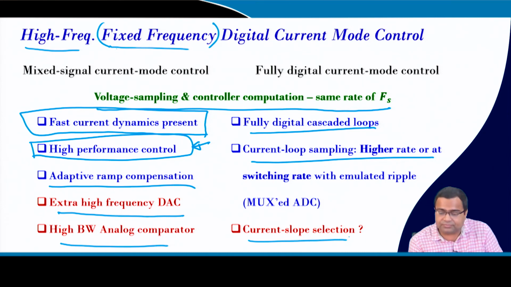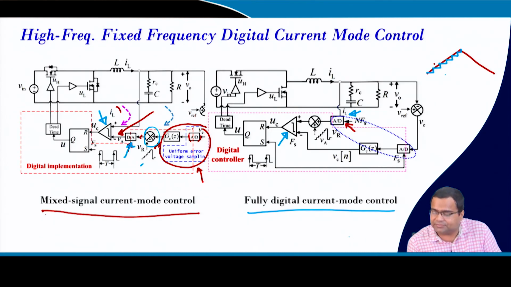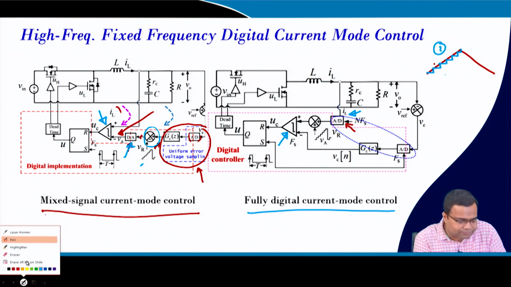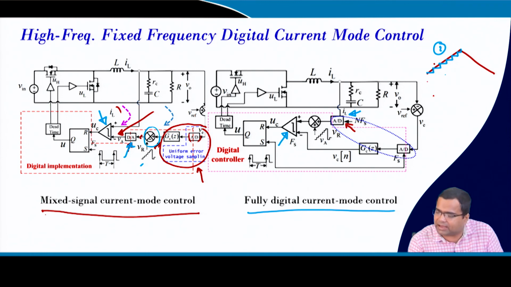As I said, one way is to sample multiple times, that is one possibility, or you can sample the current once and emulate the rest inside the digital loop. And this slope, whatever you are using, is the slope of the ramp, and this is the slope of the current.